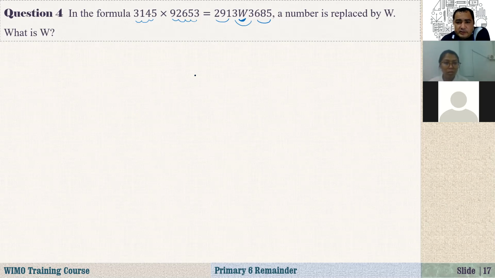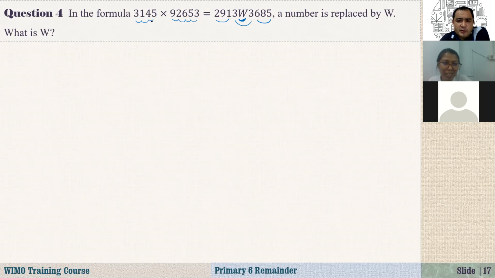Okay, so here I think we should multiply this, or I'm just thinking in a different way. How can we do this question? If you multiply this, we will get a huge number, right? And at the end we can get this answer, but